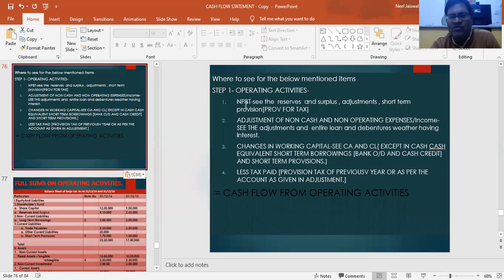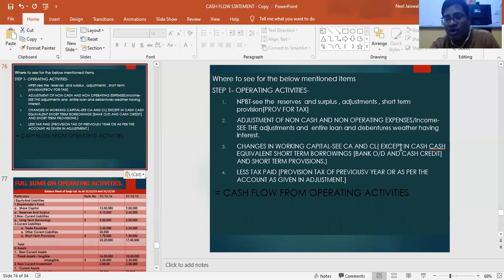We also know that which items we will see where. For NPBT calculation, we don't have to see the entire sum. We have to see the reserves and surplus part of the sum and some adjustment and short-term provisions. For adjustment of non-cash and non-operating expenses, that is to calculate operating profit before working capital changes, we see the adjustments at entire loan and debentures for understanding whether loan and debentures are having interest and how much interest. For working capital changes, we will see current asset and current liability.